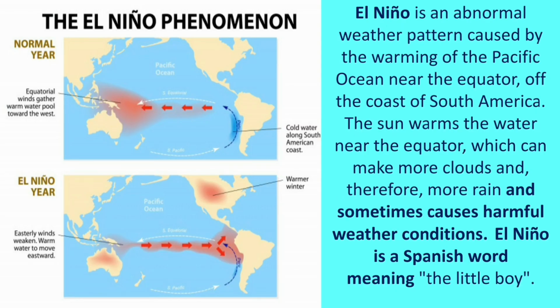Here we are going to learn about El Niño. El Niño is an abnormal weather pattern caused by the warming of the Pacific Ocean near the equator off the coast of South America. The sun warms the water near the equator, which can make more clouds and therefore more rain, and sometimes causes harmful weather conditions. El Niño is a Spanish word meaning the little boy.